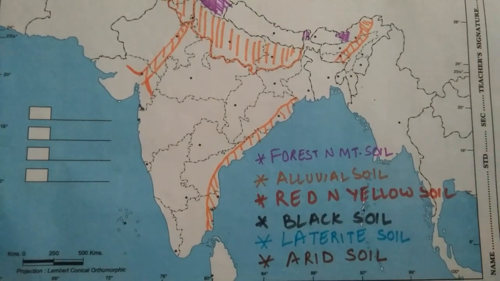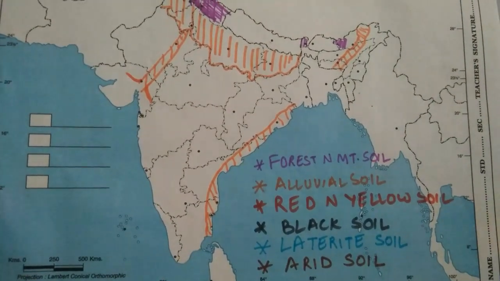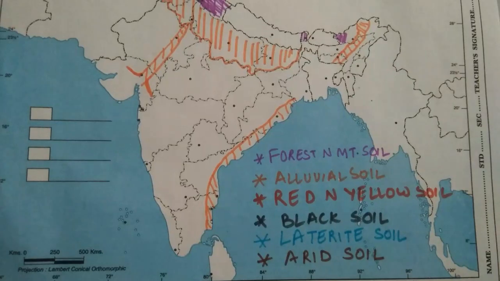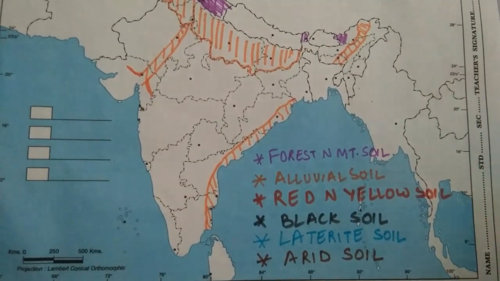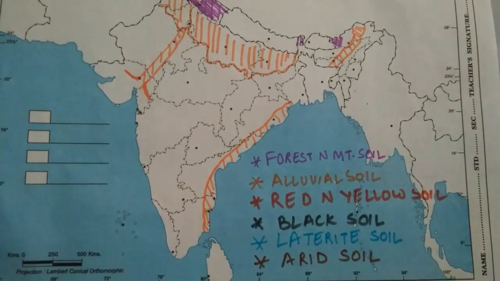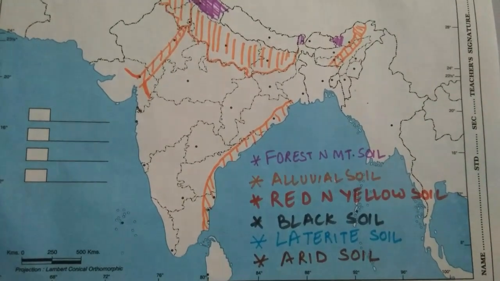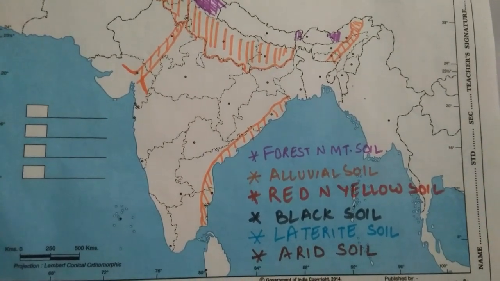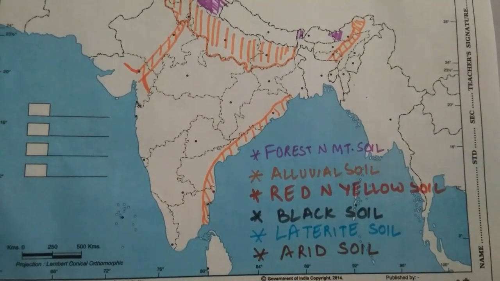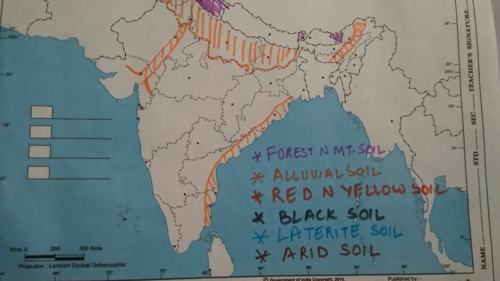There are also small patches in between. That is not necessary, because questions never come from the small parts, questions are made from the major portions. But we will not be avoiding any of the smaller patches in this map. We will be covering them by the end of this video. For now, we will only do the major parts.